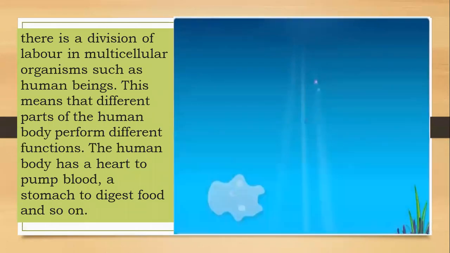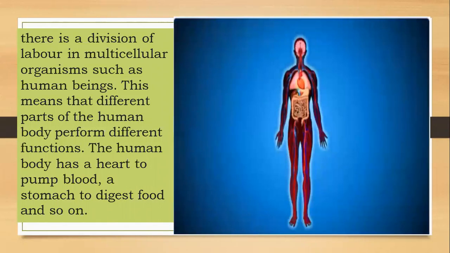All functions within a unicellular organism are carried out by the single cell itself. For example, in the amoeba, a single cell is responsible for movement, intake of food, exchange of gases, and excretion.